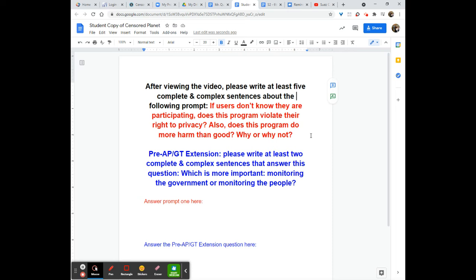Why or why not? Folks, if you are in my pre-AP/GT extension GT classes, then there is an extension for you. If you are not in a pre-AP class or pre-AP GT class, don't worry about the stuff in blue. For my pre-AP GT folks, I want you to write 2 complete and complex sentences that answer this question. Which is more important, monitoring the government or monitoring the people?